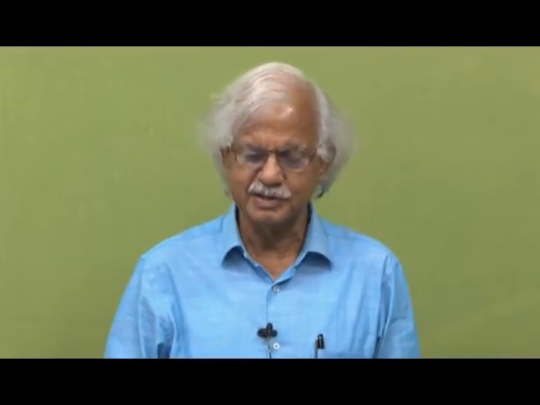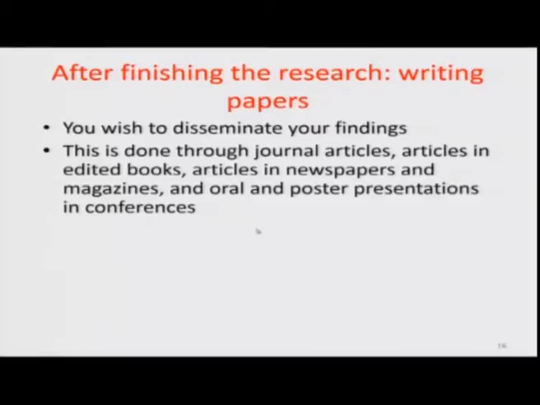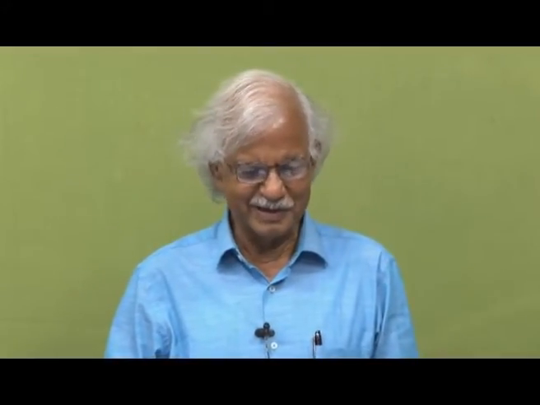This is done through journal articles, articles in edited books, articles in newspapers, magazines, and oral and poster presentation in conferences and workshops. Journals are categorized into A plus, A, B, C, and you are expected to contribute at least 2 papers in A category journal. If you have not done that, your research is not considered to be of good quality, and getting a faculty position in a reputed institution would be difficult for you. Select the journal carefully.